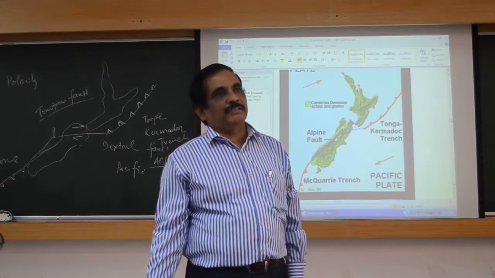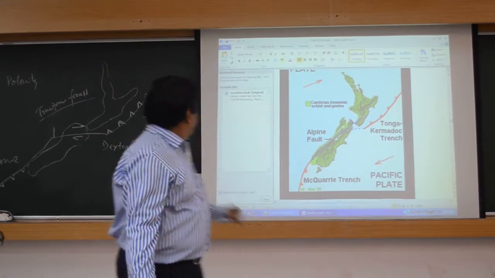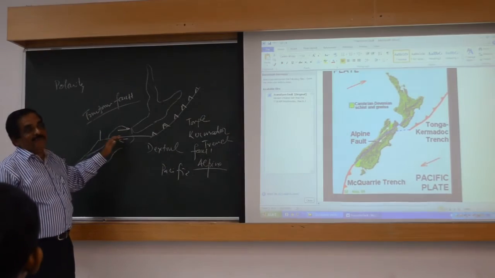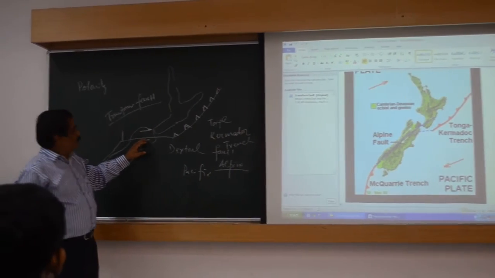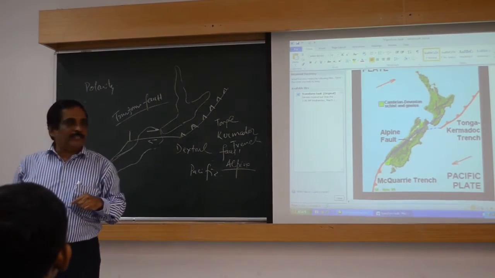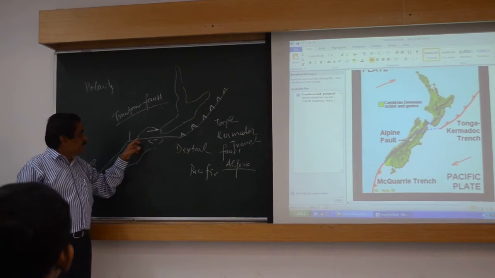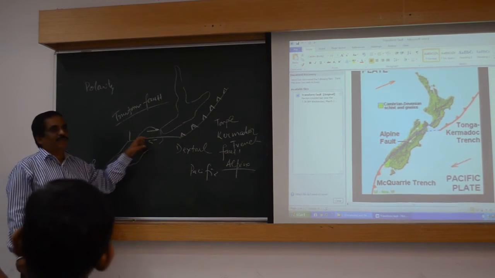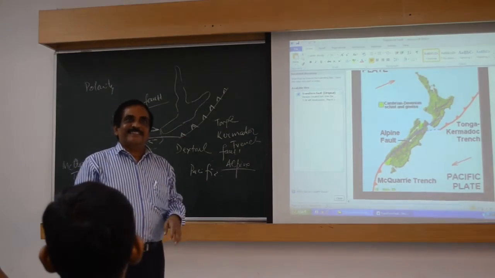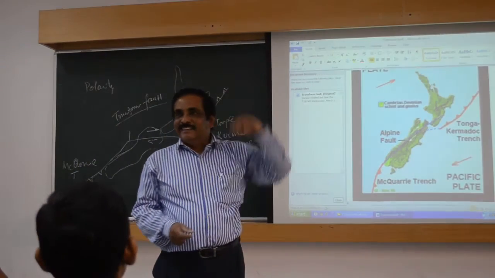That is also a major reason. Okay, anyway, this is a transform margin which occurs within the continent, within the land mass. If you walk over this, those conference group people took us over these transform margins for quite a long distance, showing us how a part is depressed, how one part is elevated.